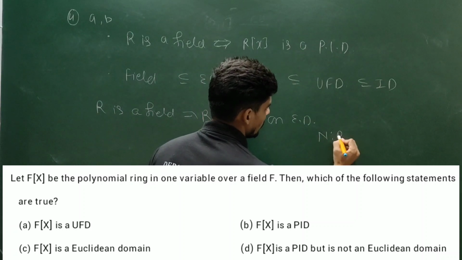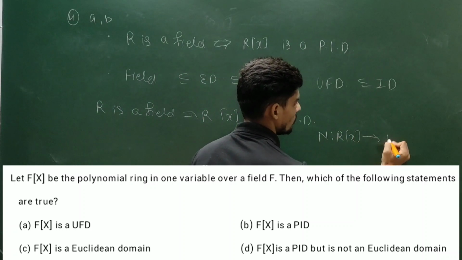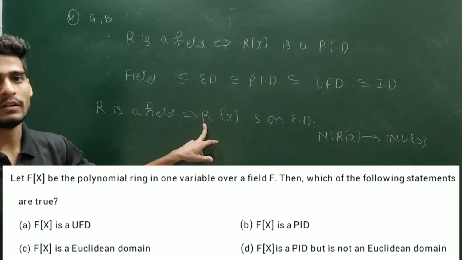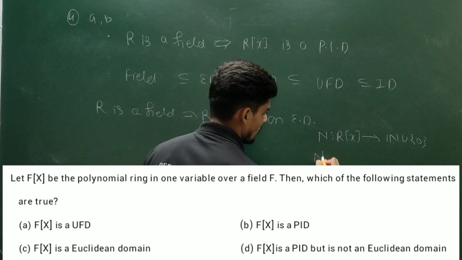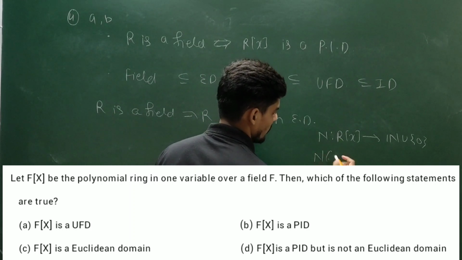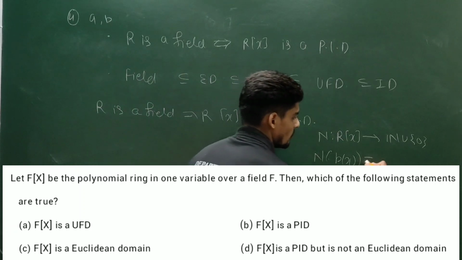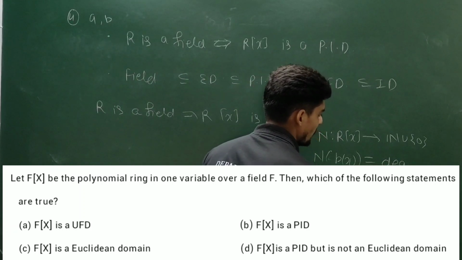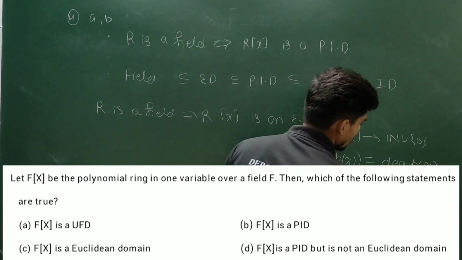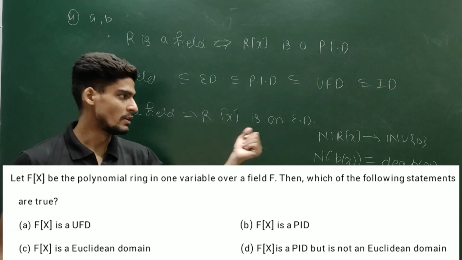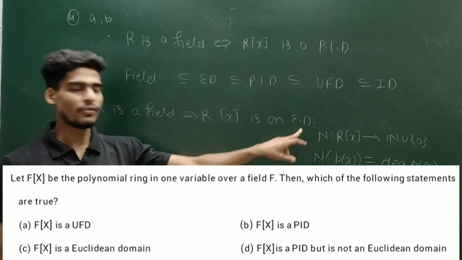Say N defined from R[x] to natural numbers union 0, where R is a field. I am defining N of a nonzero polynomial p(x), this will send p(x) to the degree of p(x). You can verify that under this norm, it will satisfy all the points of a Euclidean domain.